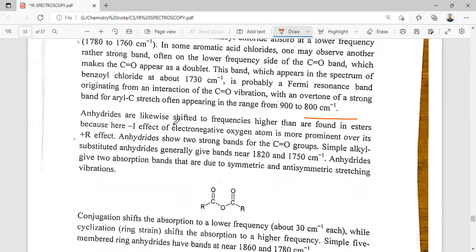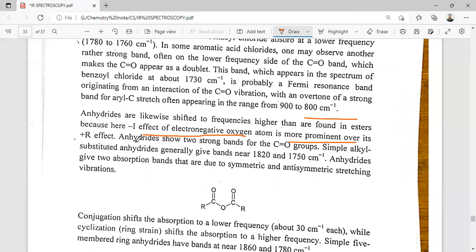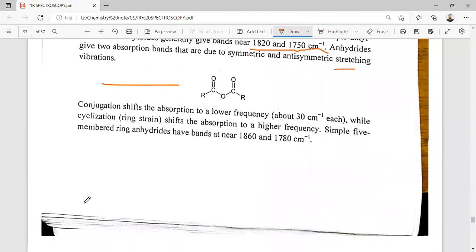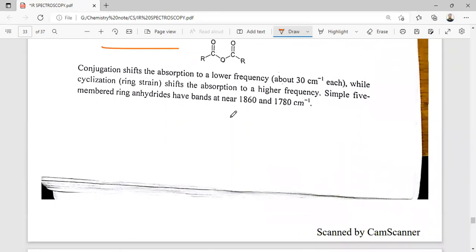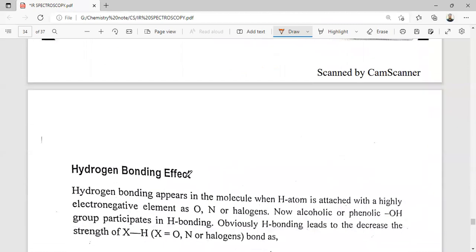So anhydrides are likewise shifted to a frequency higher than that found in the ester because the minus I effect of the electronegative oxygen atom is more prominent than its plus R effect. Anhydrides show a strong band of CO groups. Simple alkyl anhydrides generally give a band at 1820 centimeter inverse. Anhydrides give two absorption bands that are due to symmetric and antisymmetric stretching. So conjugation shifts the absorption to a lower frequency, while cyclization shifts the absorption to a higher frequency. Simple five-member ring anhydrides have bands at 1860 to 1780.